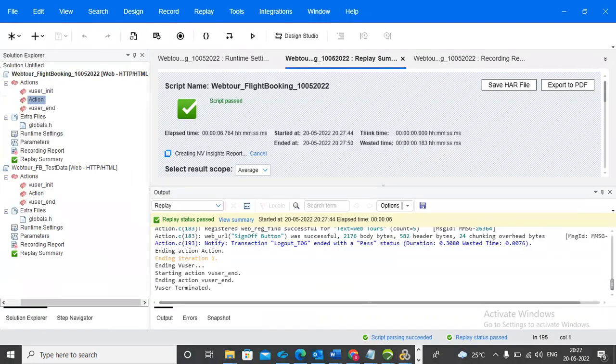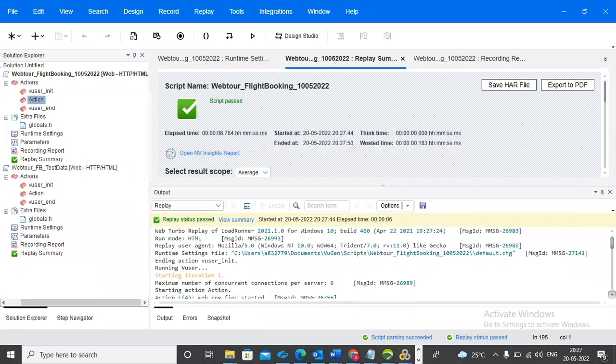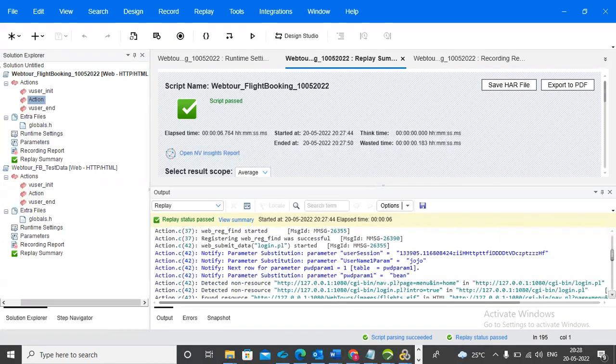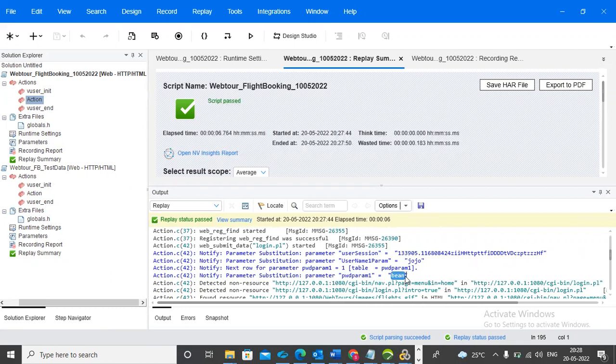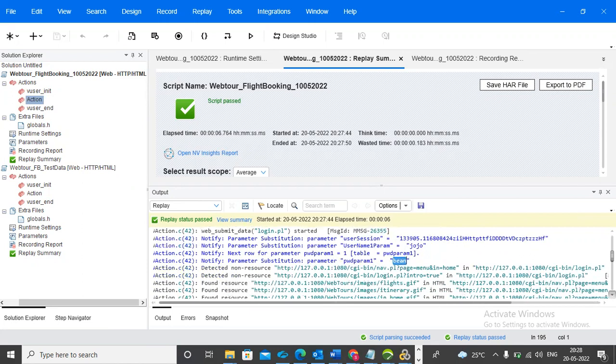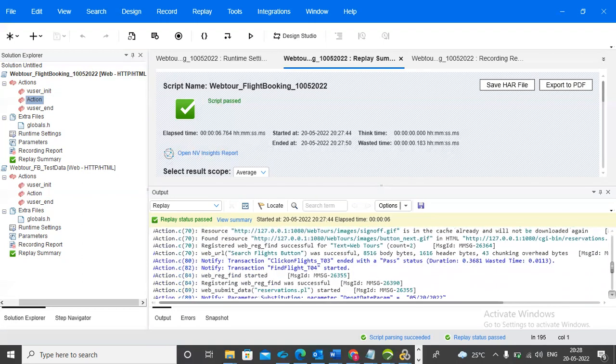Now you can see here. See which value we used. Username param: which value is picked? Jojo is picked. Password: which value is picked? Bean is picked, because the same line is used for the other parameter. Whichever line Jojo is on, the next parameter name will also pick from the same line. Okay. So after that we did the parameterization for departure date and arrival date.